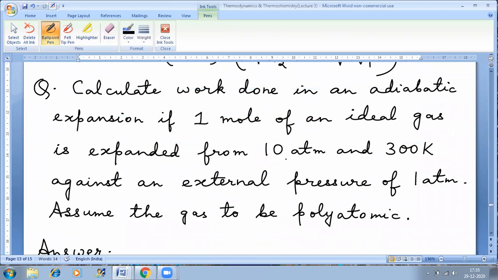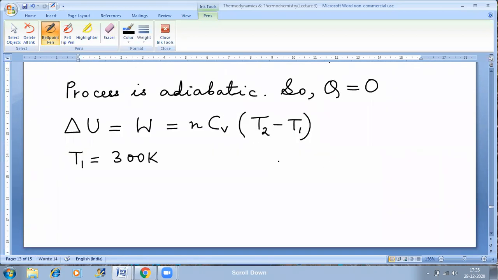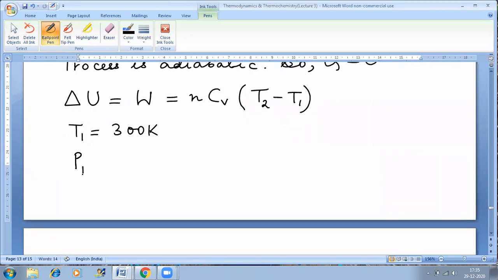So from 10 atm and 300 Kelvin, that means this is the data. Correct? These are the things that are given to us.